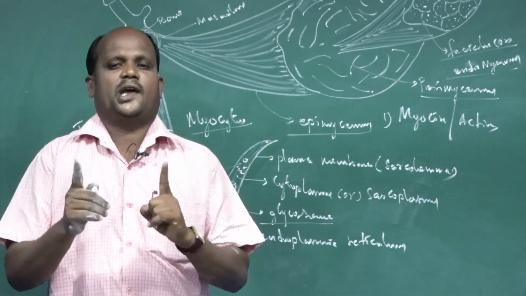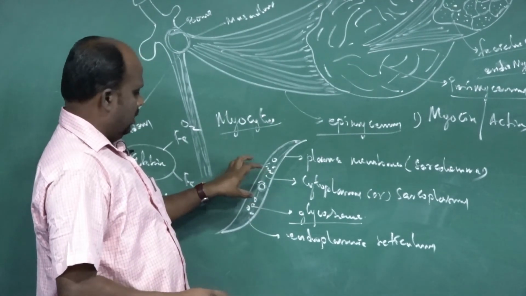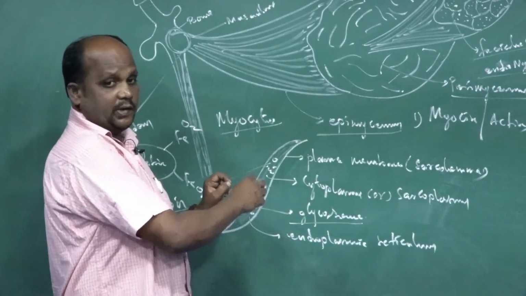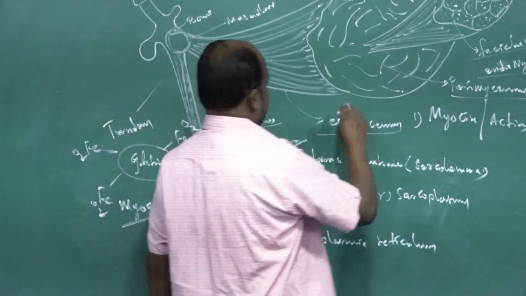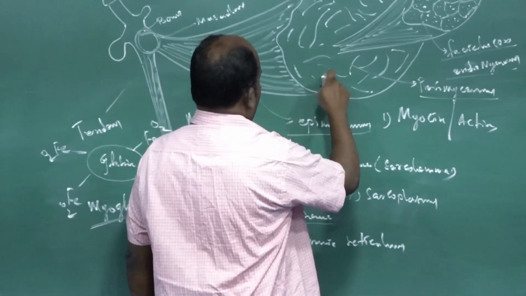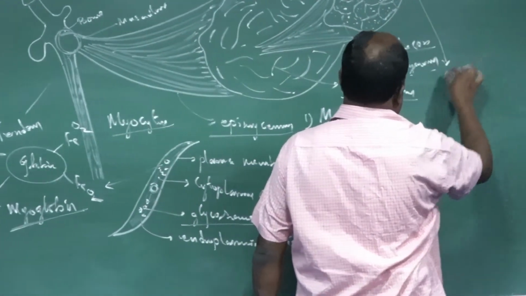What is the meaning of sarcomere? The muscle fiber, it's a muscle cell. The sequential arrangement of muscle cells constructs the myofibril. See, this is a muscular bundle. From the muscular bundle we separate that structure. This structure is the myofibril.